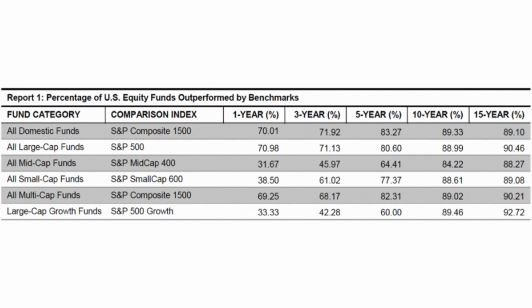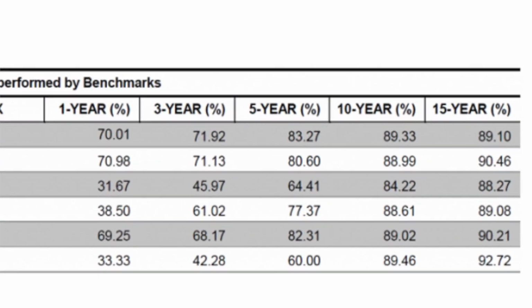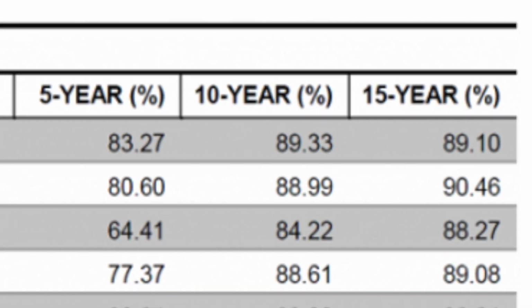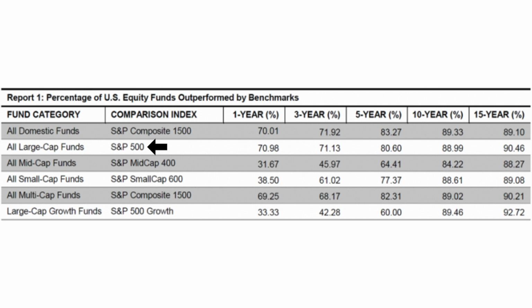So this is a chart that's looking at the percentage of US equity funds that are outperformed by benchmarks. So if you look to the far right in the 15-year column, the second row down, you'll see that 90.46% of US equity funds get outperformed by benchmarks like the S&P 500. That is over 90% of financial professionals lose to the market over a 15-year period.